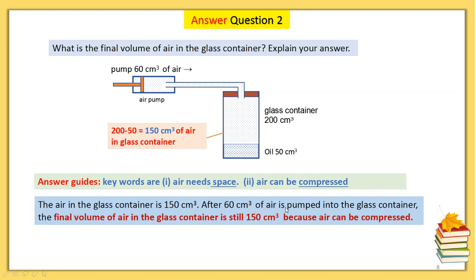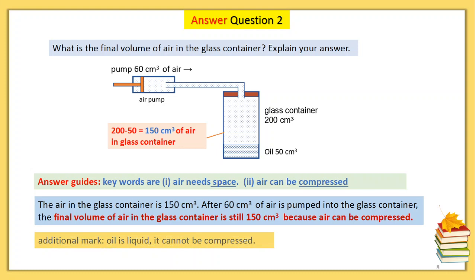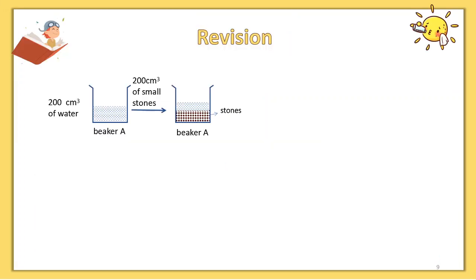After 60 cm cubes of air is pumped into the gas container, the final volume of air still remains 150 cm cube because air can be compressed. So this is the most important keyword: air can be compressed. Additional marks were given to you if you say oil is liquid, it cannot be compressed. Can you get the answer right?